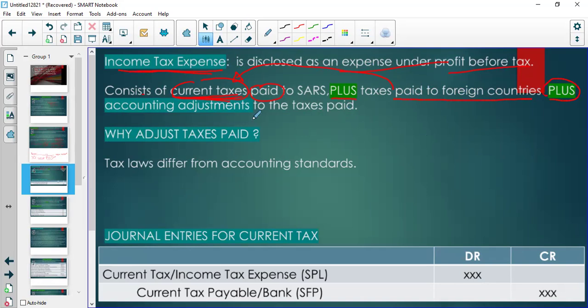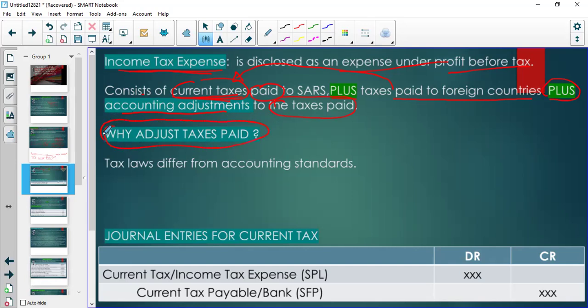Plus accounting adjustments to the taxes paid. Now I have to explain this to you and explain why we should have accounting adjustments to the taxes paid. So the next topic is why adjust taxes paid.